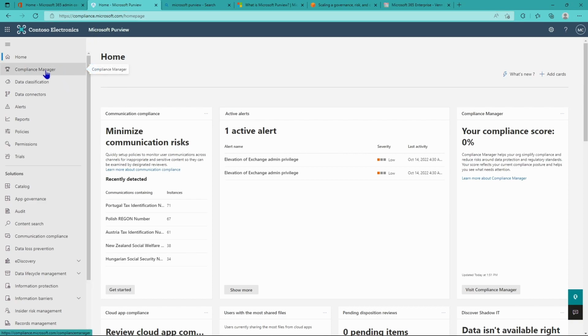Now over here you can find all the different components that I mentioned before, Compliance Manager, for example. You can also have a look at data loss prevention, another licensed capability. You can have a look at eDiscovery, right? Data lifecycle management, information protection, information barriers, and so on and so forth. So all of these different capabilities are different dashboards or different parts of this dashboard that you can configure.